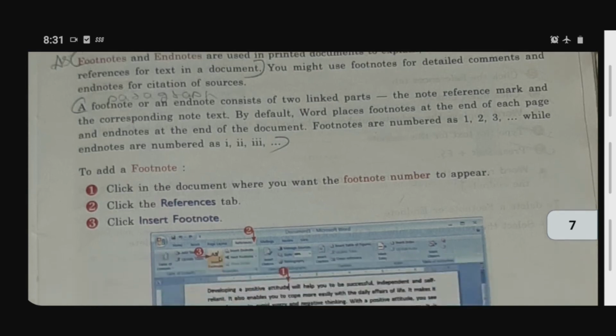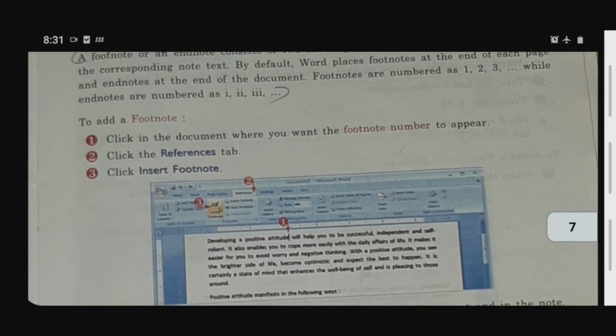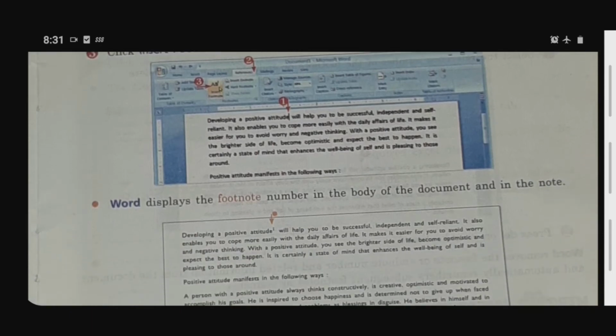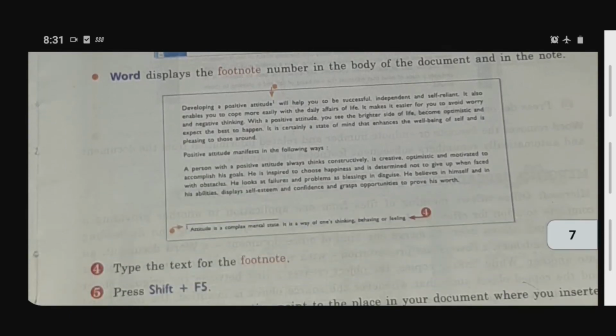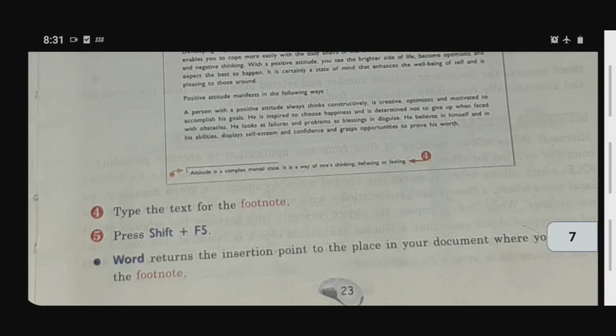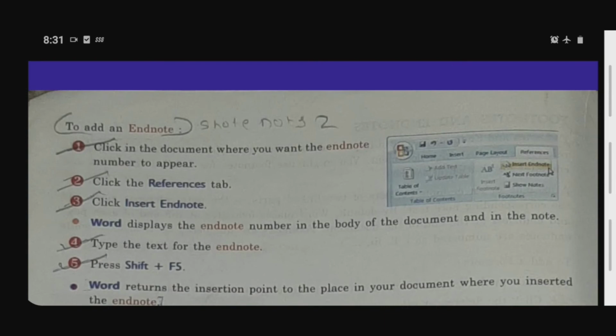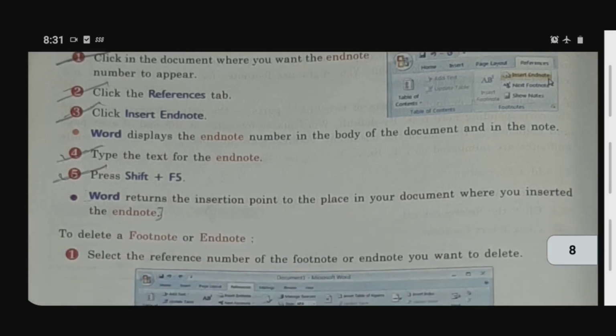Click on the document where you want the footnote number to appear. Click the References tab, click Insert Footnote. This displays the footnote number in the body of the document and in the note. You can see the footnote here. Type the text of the footnote. This I am only reading for you. When you see in the computer how to do it practically, then only you will be able to understand nicely. Okay, now how to add an endnote.